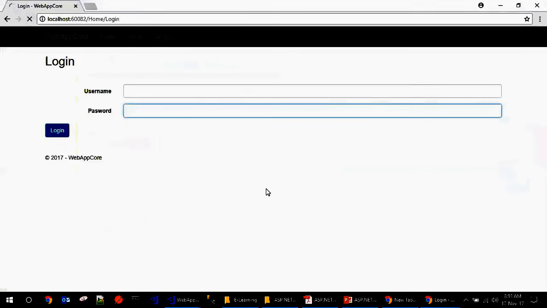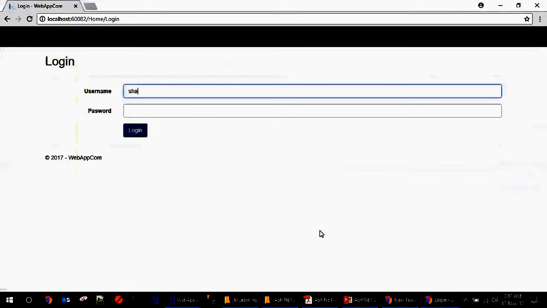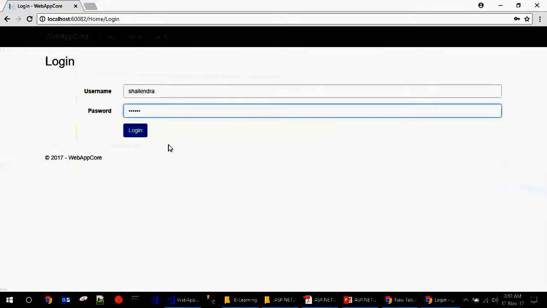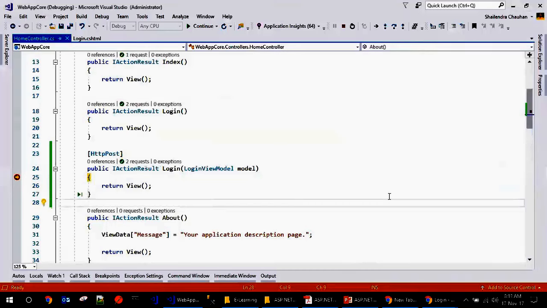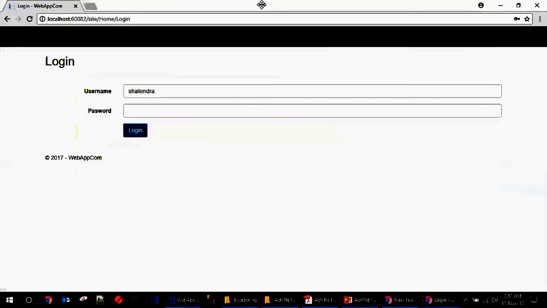Now just reload the things. So now let's say I'm passing here the username Shailendra and password 123456. You will get it on the server side. You can see you can access the things here. So I'm getting the username and the password, and it is again going to render the same page here. Simple. So these are the things we can do.